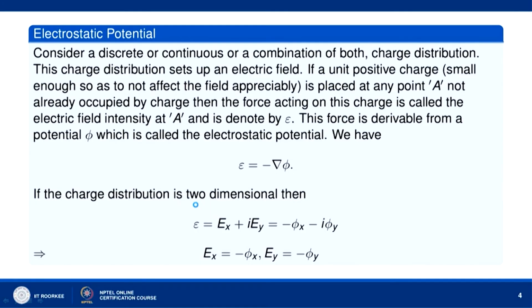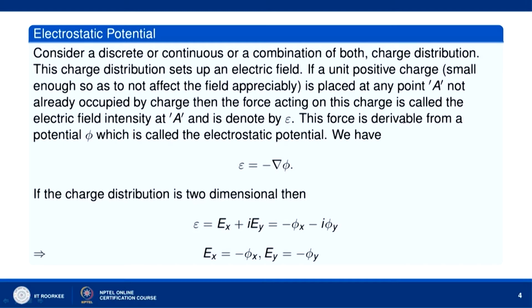Now, let us consider a discrete or continuous or a combination of both charge distribution. This charge distribution sets up an electric field. If a unit positive charge, small enough so as to not affect the field appreciably, is placed at any point A not already occupied by charge, then the force acting on this charge is called the electric field intensity at A and is denoted by this symbol.